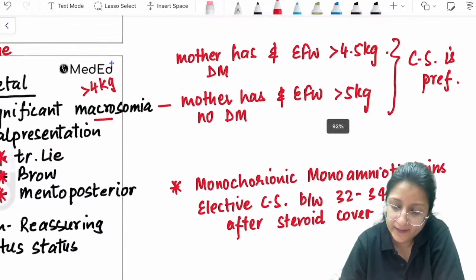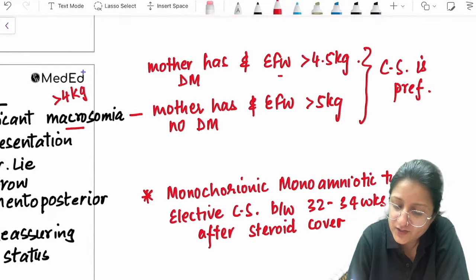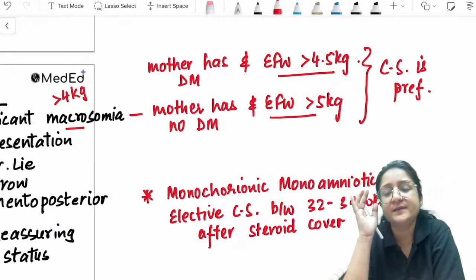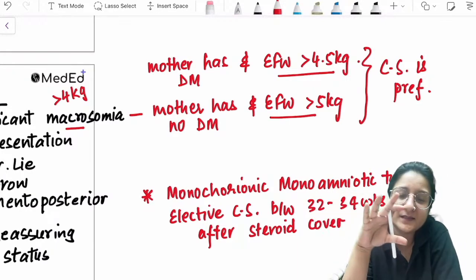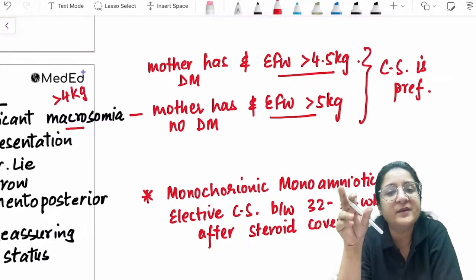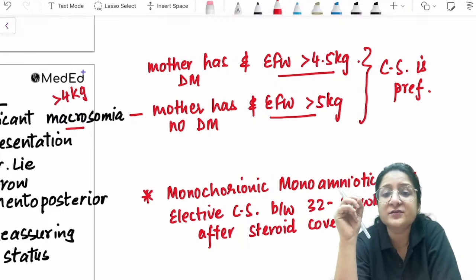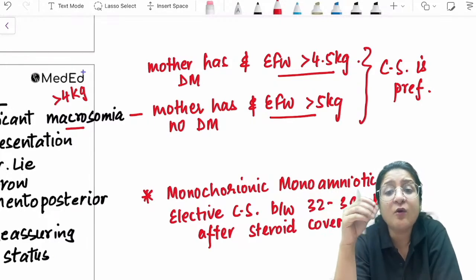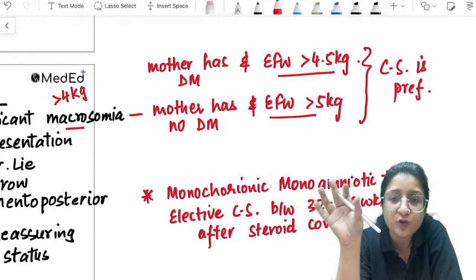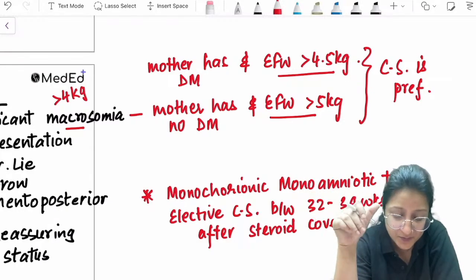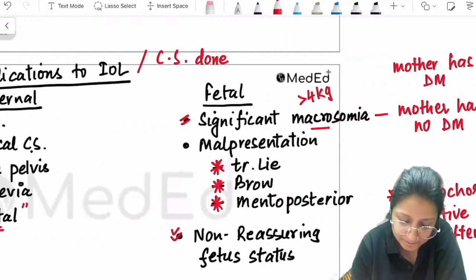Okay, so only in these situations, when the estimated fetal weight is more than 4.5 kg and the mother has diabetes, or the mother has no diabetes and the estimated fetal weight is more than 5 kg, then cesarean section is preferable. Cesarean section is offered to the woman. She may choose it, she may not choose it also. So cesarean section is preferable in these circumstances.